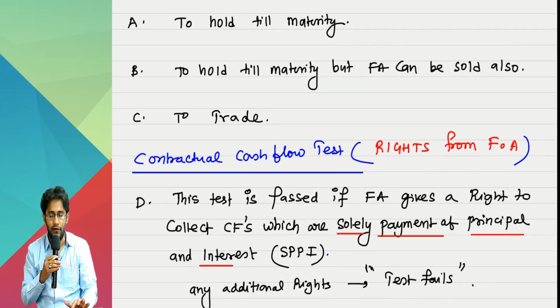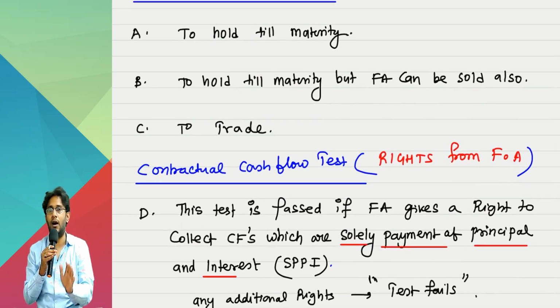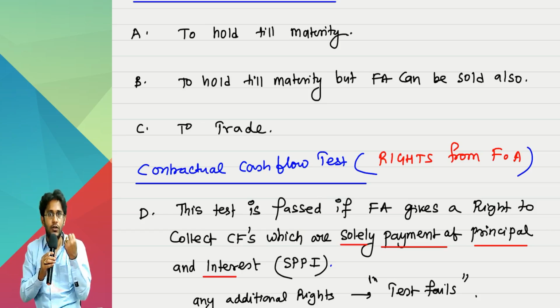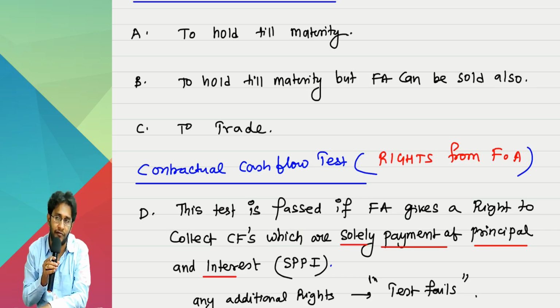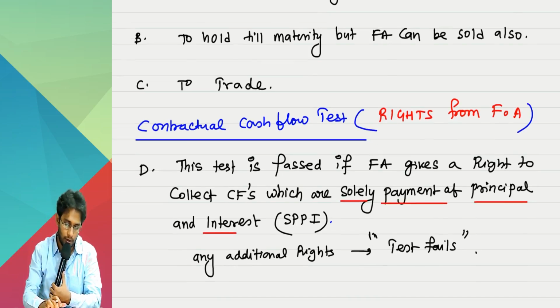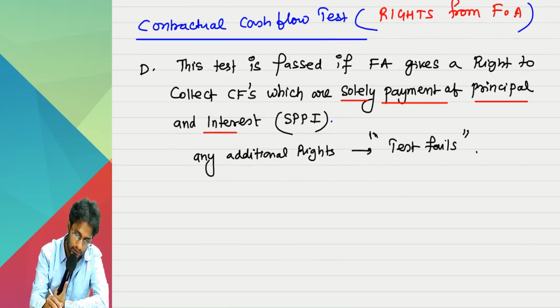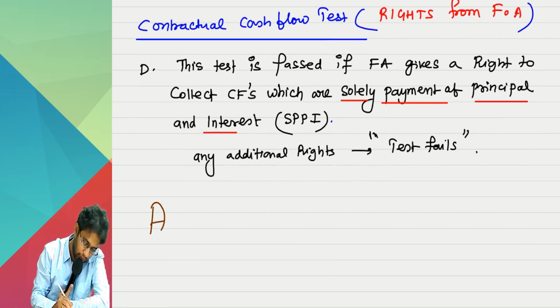So how many points do we have? A, B, C, D. A, B, C are objectives. D is your right. A, B, C are why you bought this asset, what you are going to do with it. D is because you are holding the asset, and the asset is giving you some rights. What rights do you have? That is point D. Now, standard guidance is like this.